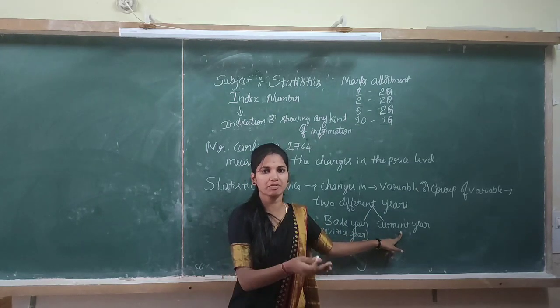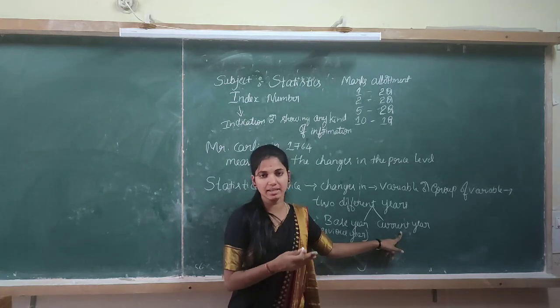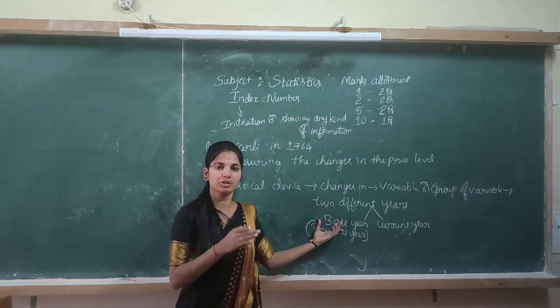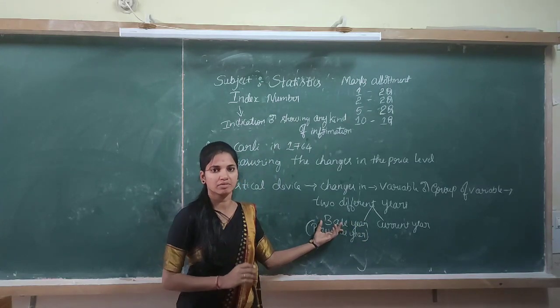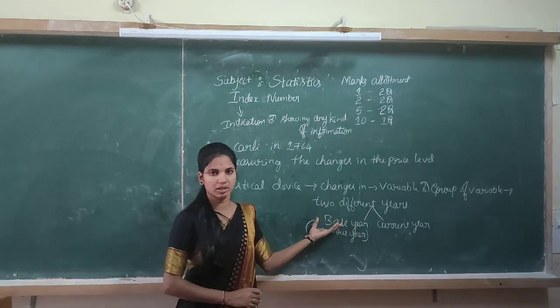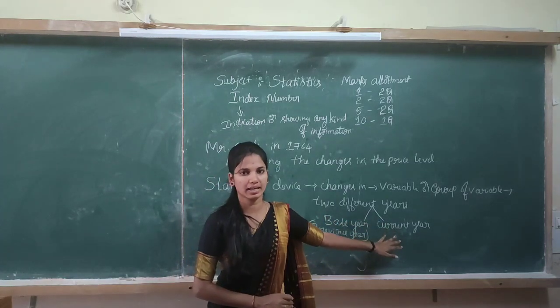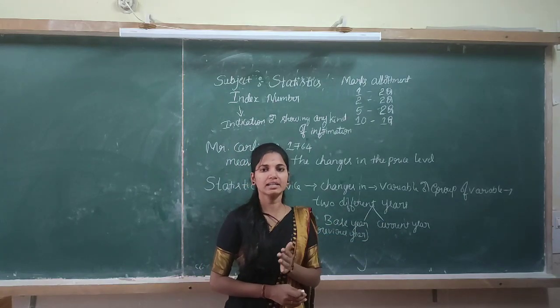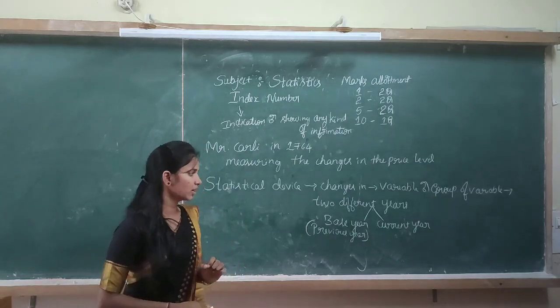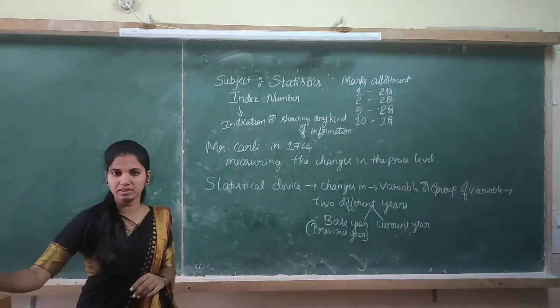Current year is the year for which the comparison is required. That means the year for which we have to calculate is called the current year. And the base year is the year with which we have to compare. Then we know the meaning of base year and current year. Now how do we identify this year as base year and this year as current year? I am giving you one example.